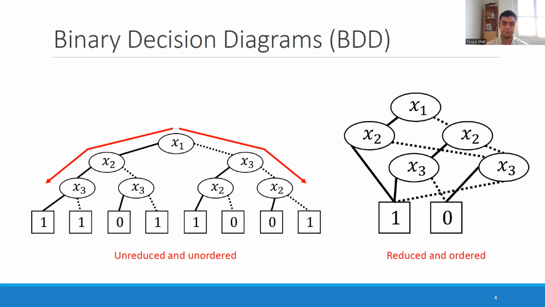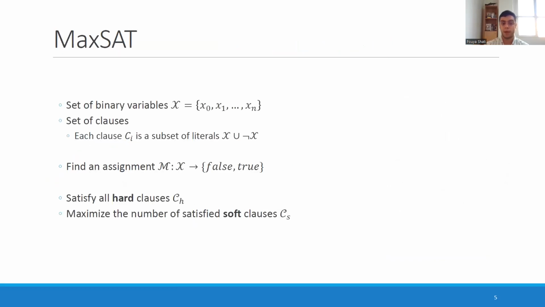The other part of background information that I wanted to discuss was the MaxSAT paradigm. We know SAT. In SAT, we have a set of binary variables, and we have a set of clauses that are subsets of literals, meaning either those binary variables or their negation. We are trying to find an assignment for those binary variables that satisfies all of the hard clauses.